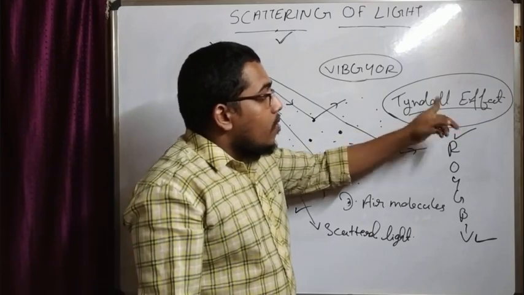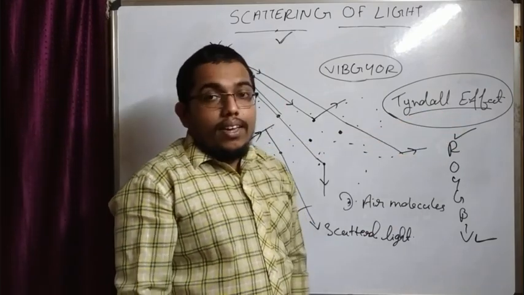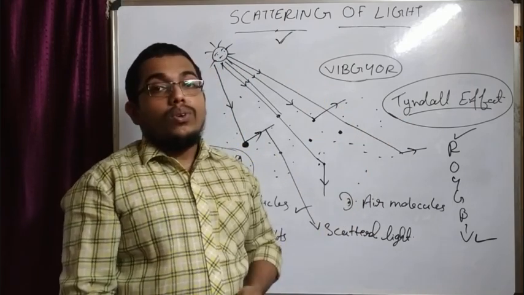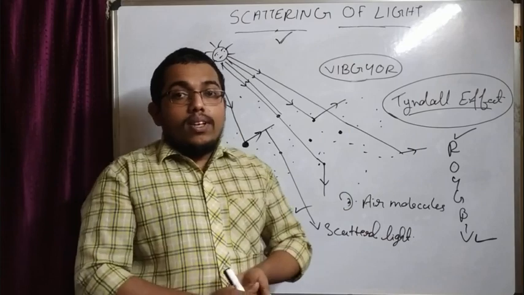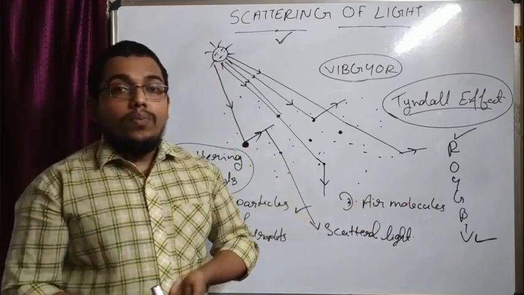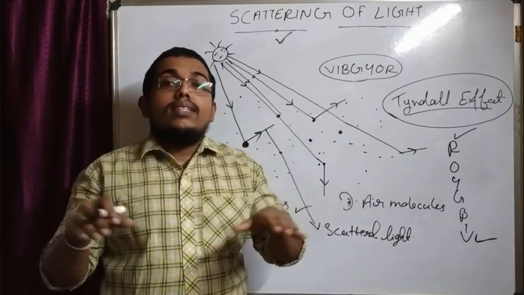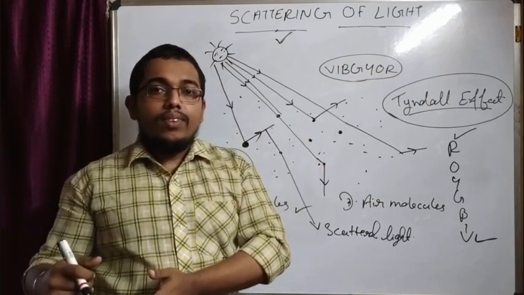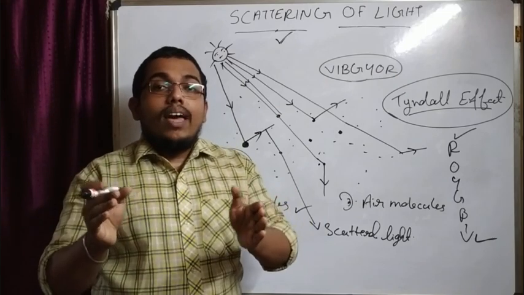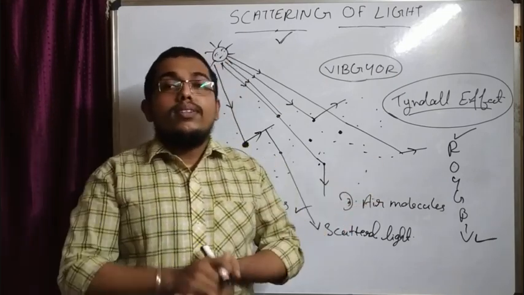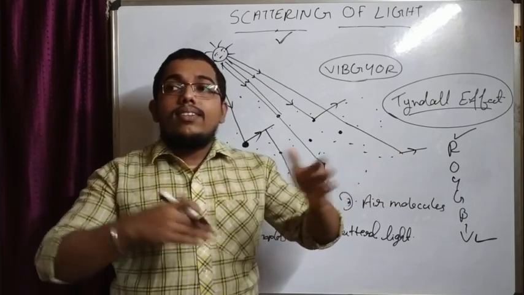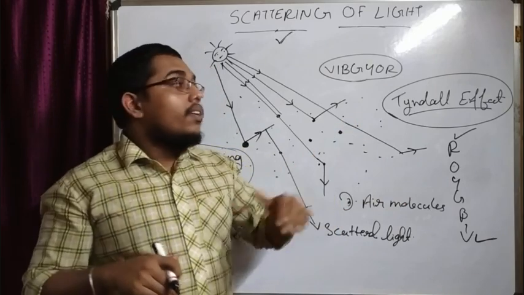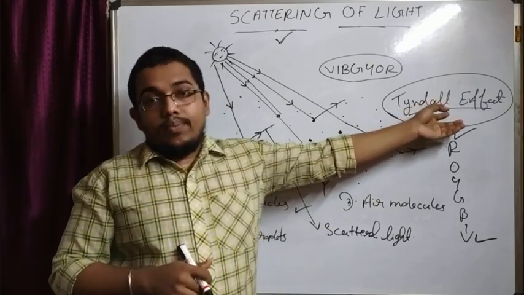And some common examples are there for this Tyndall effect. For example, when the sunlight enters the room through the window, the path becomes visible to us. Why is it so? Because our room consists of dust particles. When the sunlight enters the room, the beam of light hits all the particles present in the room. As a result, the light rays scatter here and there, and this scattered light enters our eyes, and finally we are able to see the path of light.